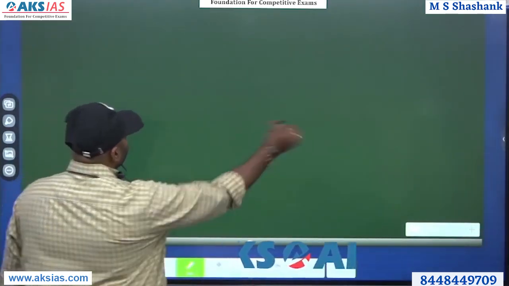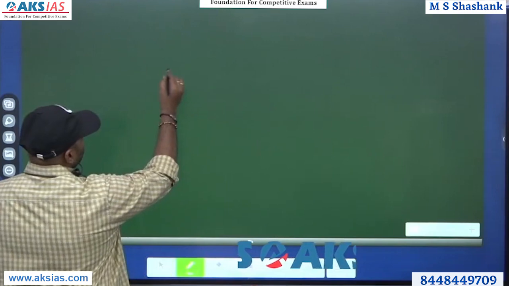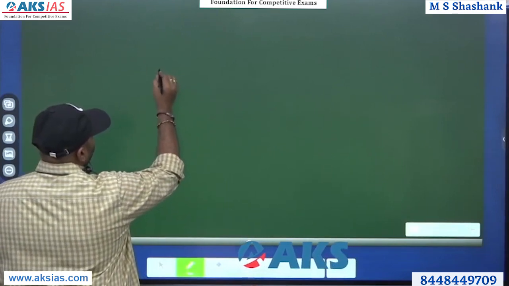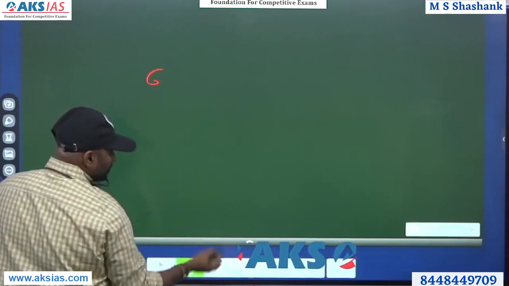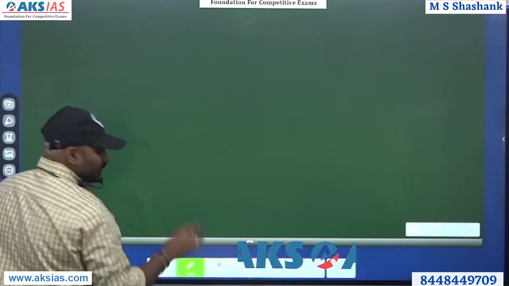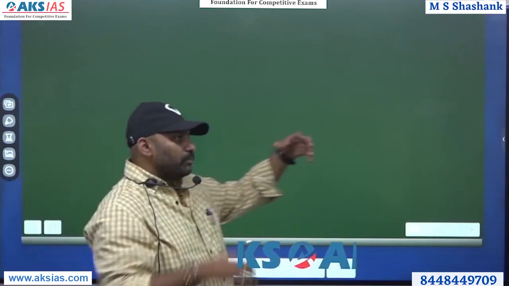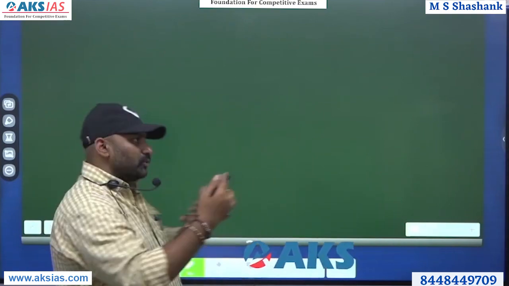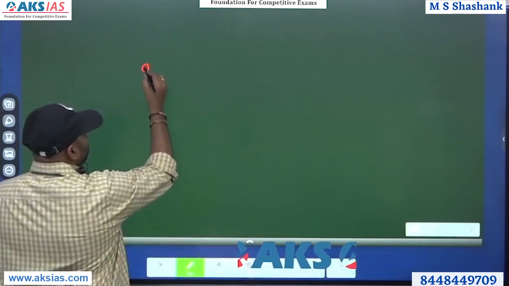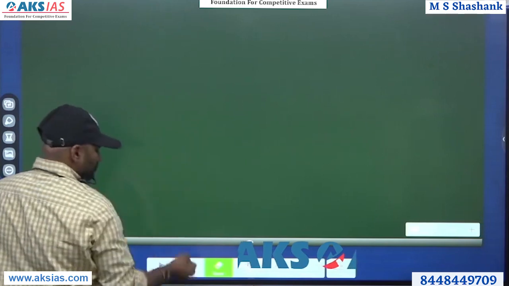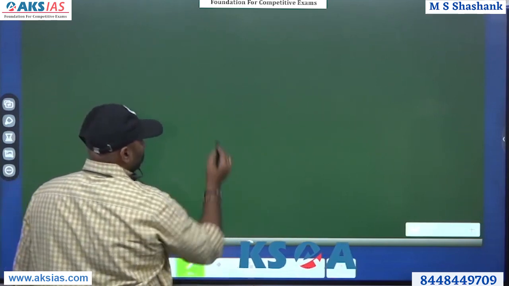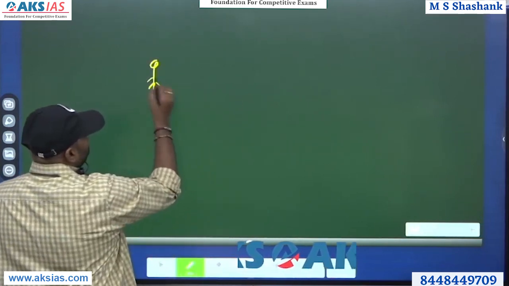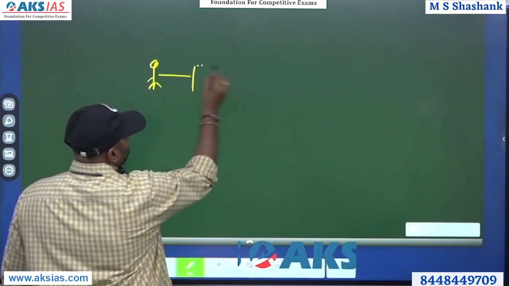Let's start with a small family. You can't put this factor into a small family, but just for example's sake, let's do it like this. For example, if there is a man who has to run a family, he creates a budget.